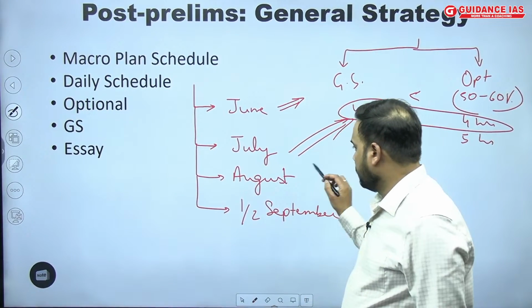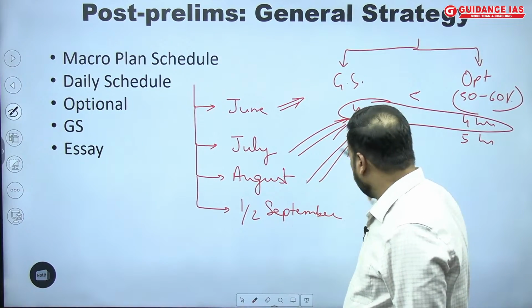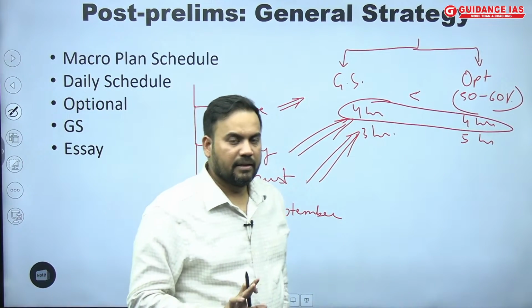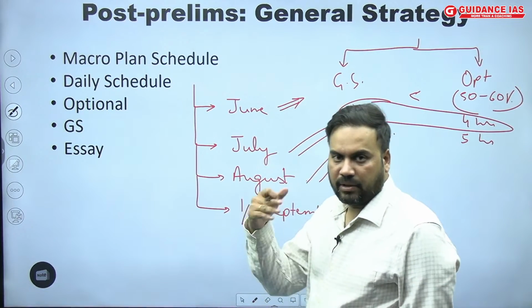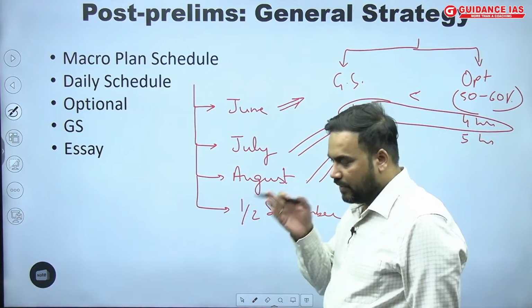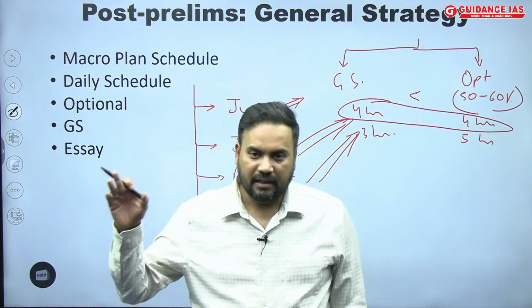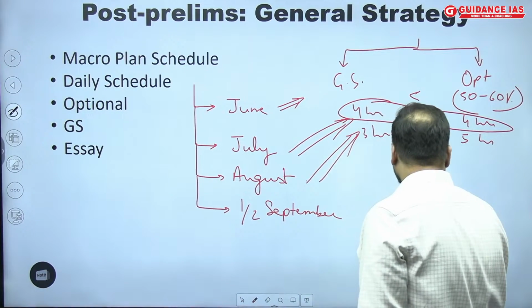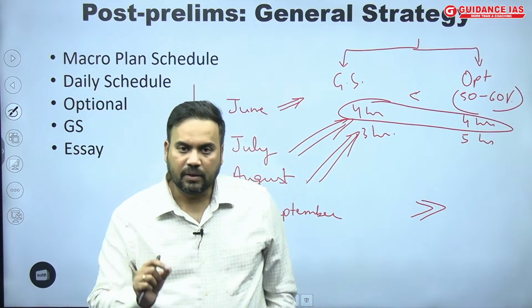Similarly, if you talk about August, again the same thing, and at least till the first week of September this ratio should be maintained. From the second week of September, because the mains will be very near, and the first papers you will be writing are definitely the language papers and others, and the GS papers would be the first papers you will be writing. Then the strategy should be heavily tilted towards GS in the second and third week of September.